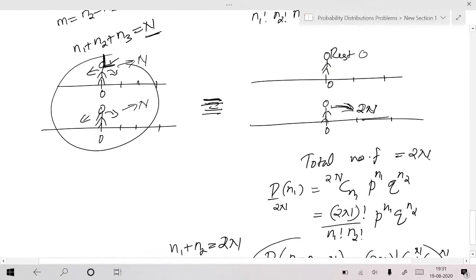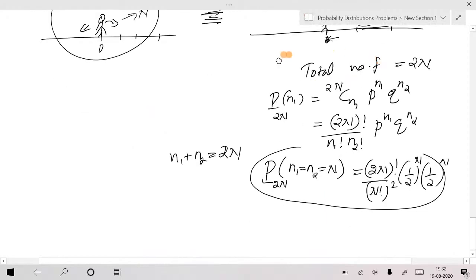Again, fixing the frame to one of the persons, and making the other person take 2n steps. When I fix the origin here, on this person, I just have to find when this person comes to the same point. Okay, so that's the condition. This is the good idea. The whole idea is very good.